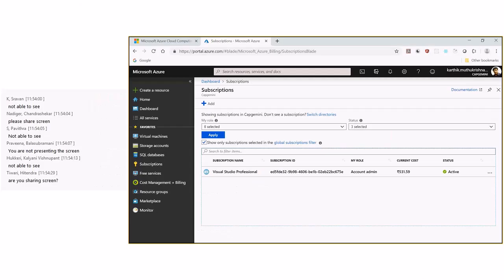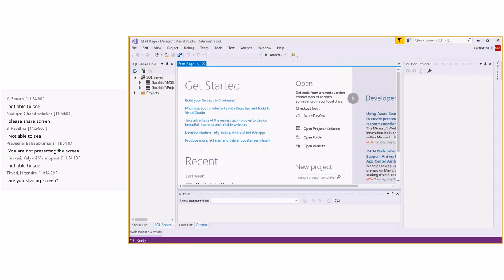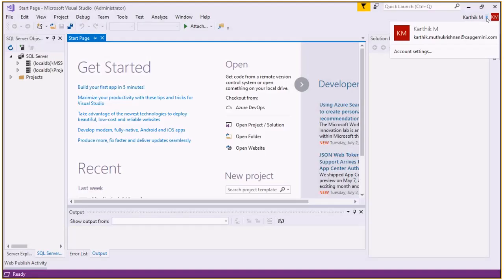See here, I have opened Microsoft Visual Studio. In that Microsoft Visual Studio, you can see I have signed in as Karthik Muthukrishnan. When I expand it, you can see I have signed in with karthik.muthukrishnan@capgemini.com. That is the license provided by Capgemini.